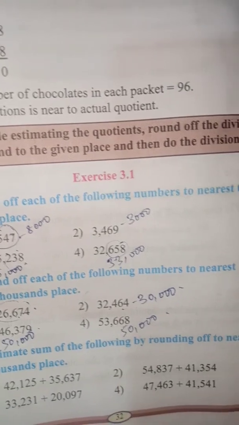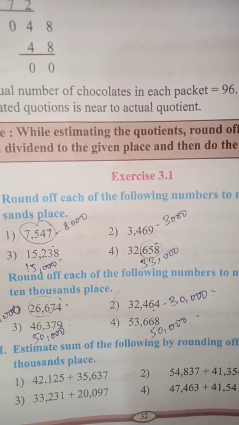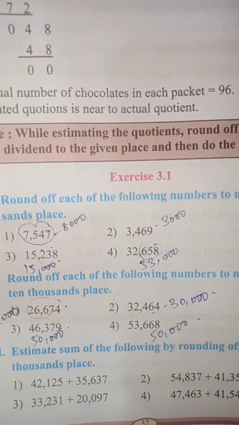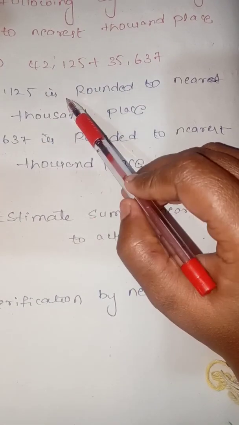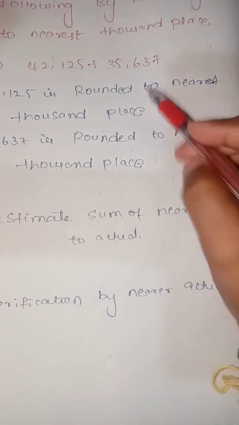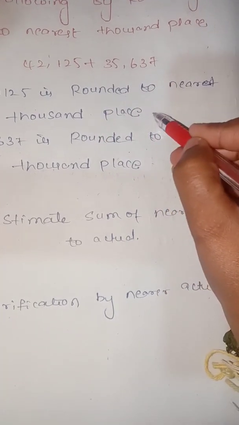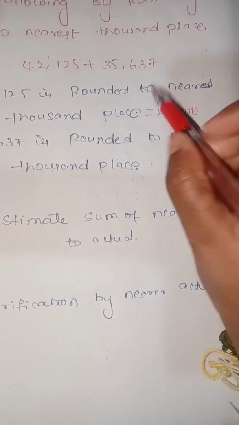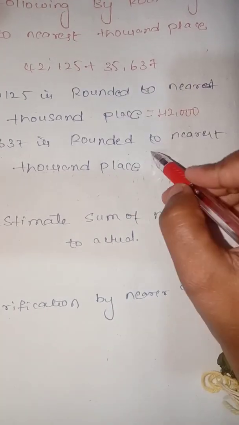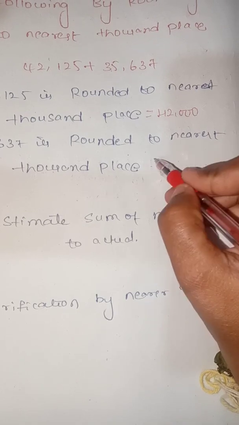Next, estimate the sum of the following by rounding off to the nearest 1000 place. Next, 42,125 rounded off to the nearest 1000 place is 42,000. Next, 35,637 to the nearest 1000 place is 36,000.